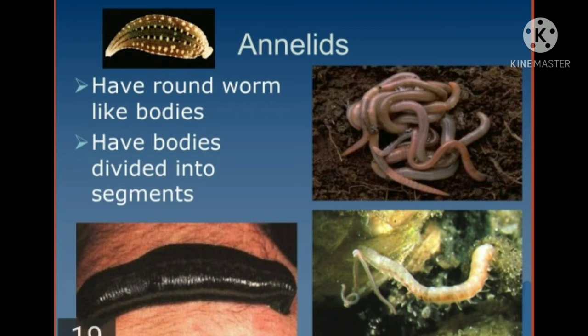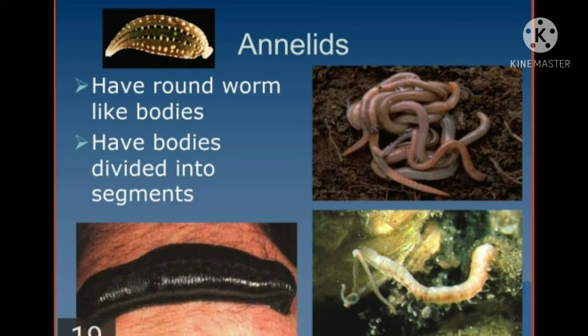Now, what do you mean by metameric segmentation? As they are segmented animals, the segments coincide with each other, and this is called the metameric segmentation. A special region of the body called the clitellum is also present in them. It is on the 14th to 16th segment, no, sorry, the dark band-like structure on the earthworm body, and it is called as what? Clitellum. Then locomotion is with the help of longitudinal and circular muscles.